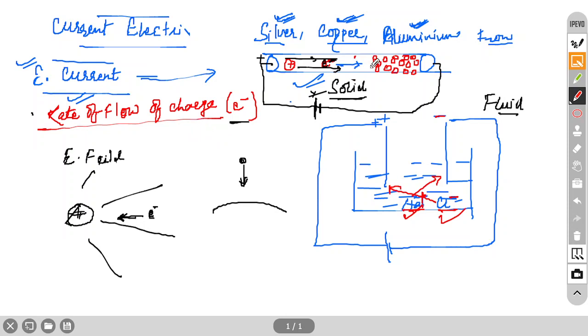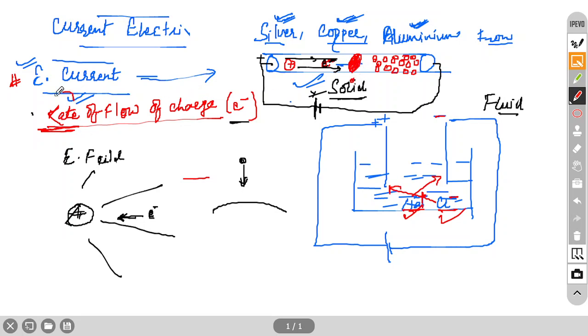Cross section means this area of the wire. You take one cross sectional area, stand here, and watch how many electrons are passing through this area. The number of electrons or charge passing through this area in 1 second is called electric current. Rate means 1 second, so in 1 second, how much charge passes through that cross section area is called electric current. That is the complete definition: flow of charge per unit time through a cross section area is called electric current.